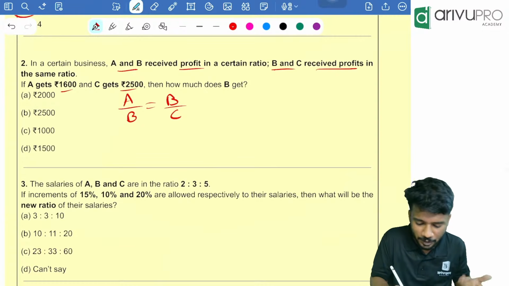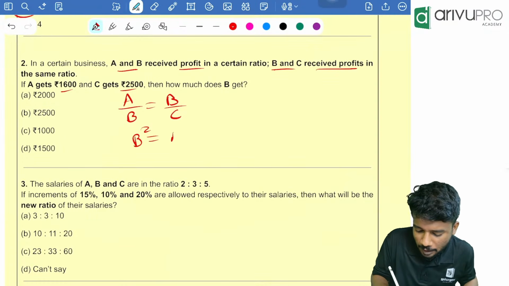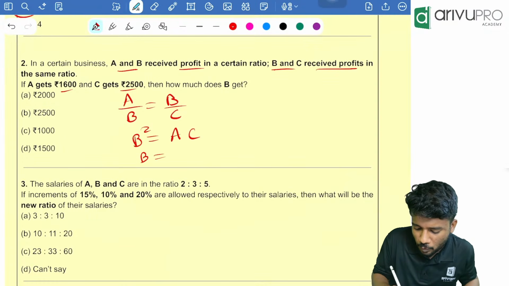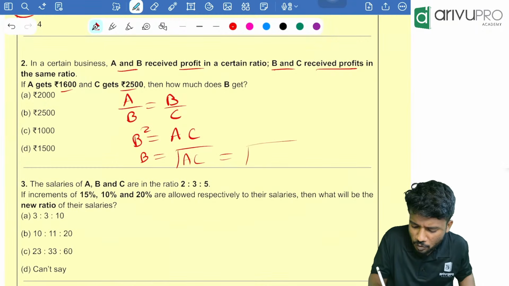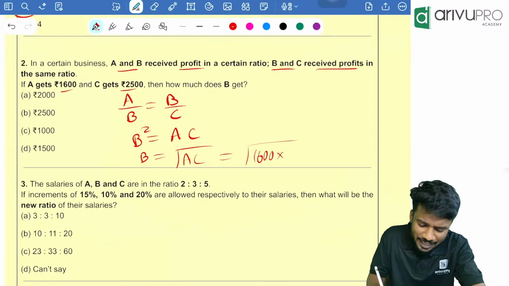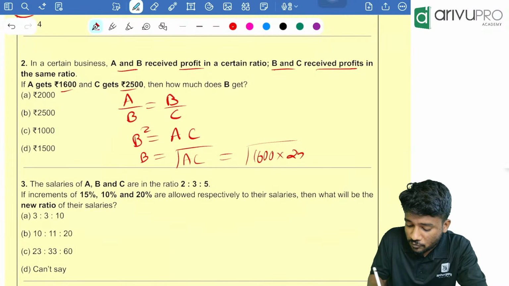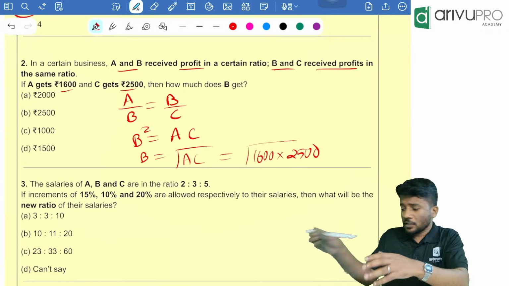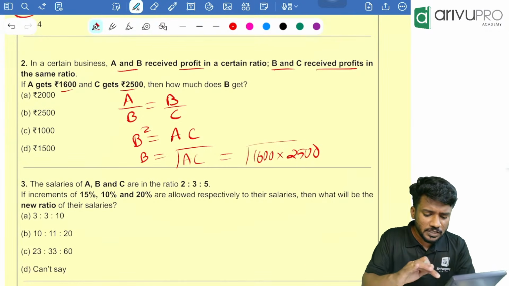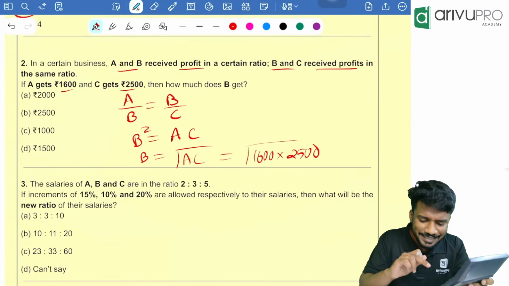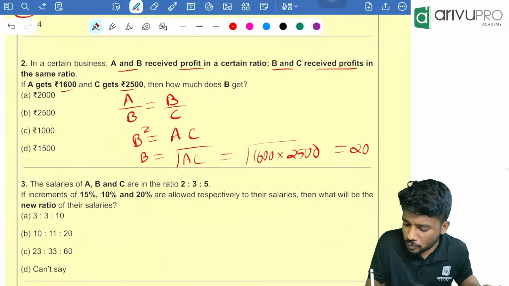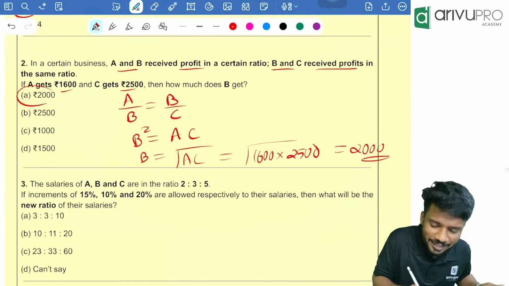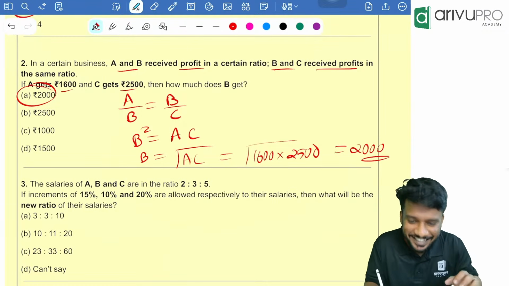People, cross multiply. B square is equal to AC. B is equal to root of AC, which is root of A value, 1,600, and C value, 2,500. Take your calculator. 1,600 multiplied with 2,500. Then click equal to. Then click root. So how much is the answer? 2,000 is the answer. Option A is your answer. Very direct question, right?